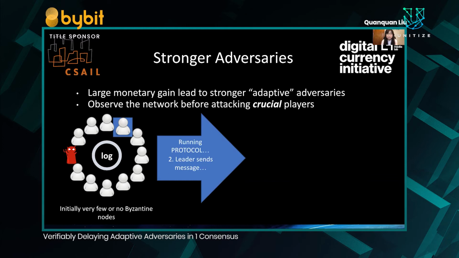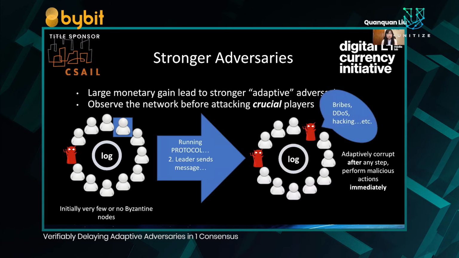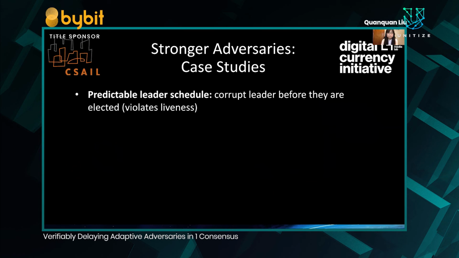the server of this leader. For example, the attackers could choose to DDoS the leader, or bribe or hack. Any number of such attacks may work. Then the corrupted leader can perform malicious actions immediately, potentially violating both the liveness and safety of the protocol. Now we'll take a look at some case studies and observe how adaptive adversaries can break the protocol in each